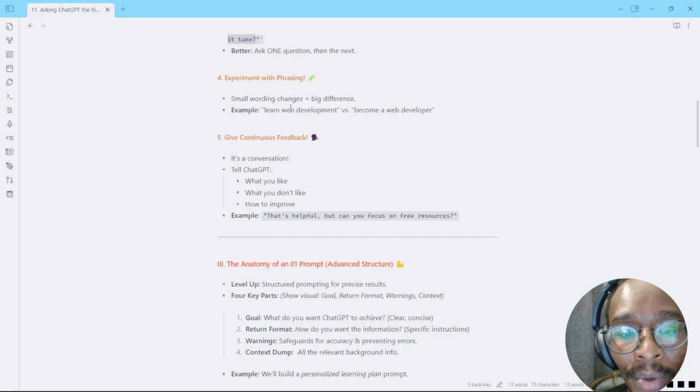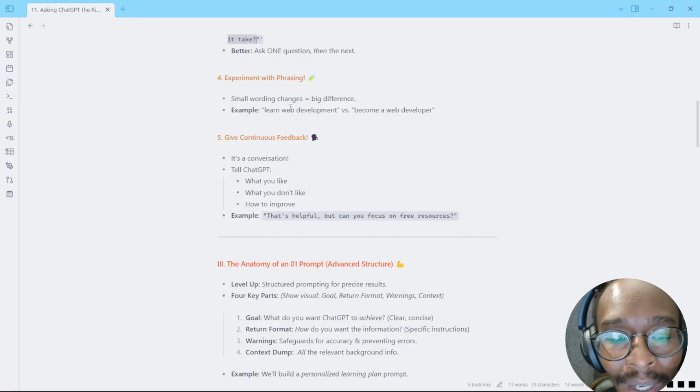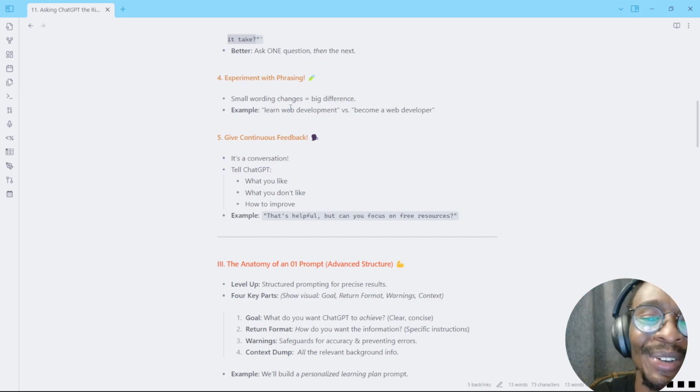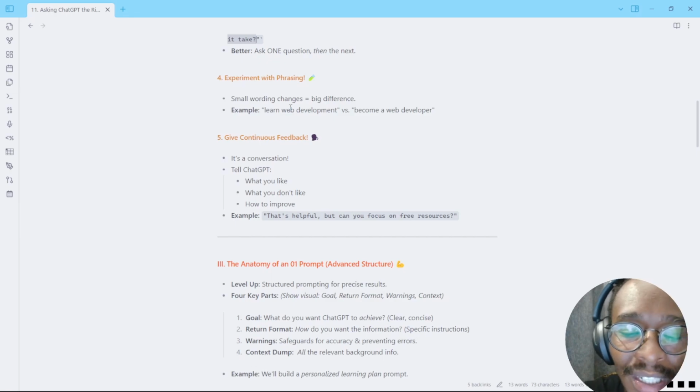It's always good to experiment with phrasing. For example, small wording changes, like learn web development or become a web developer. The other thing is experiment with phrasing. Just small changes in how you're phrasing your words, how you're phrasing your sentences, can give you different responses.